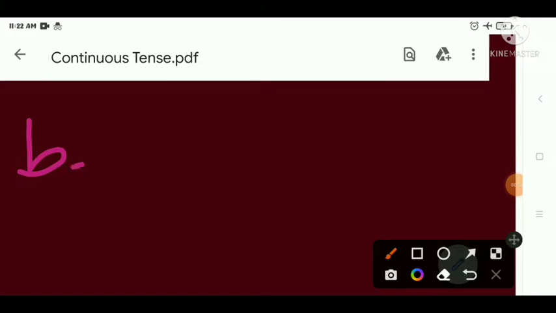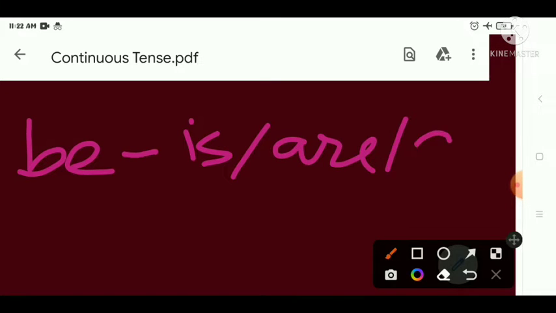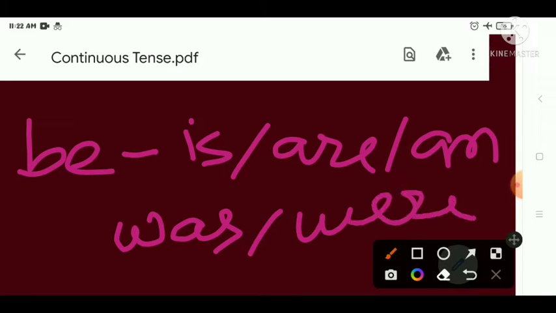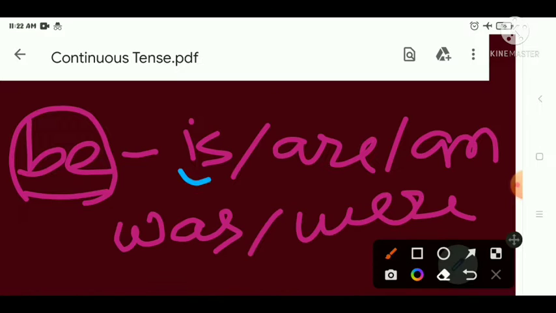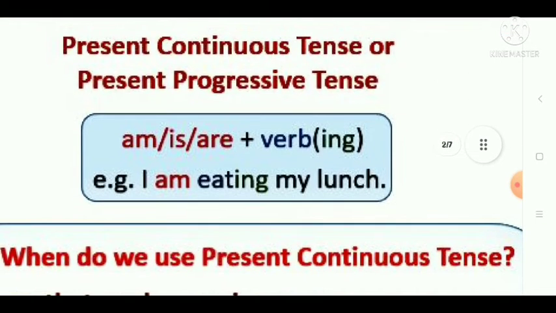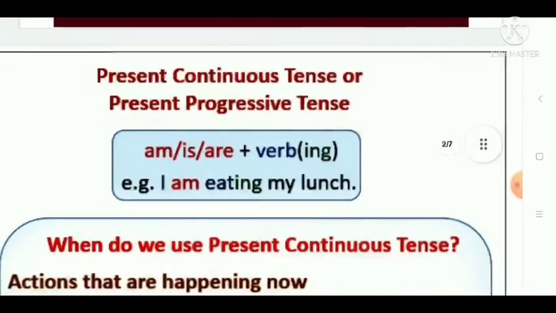In the forms of verb be, you have is, are, am, was, and were, right? So, the be form of the verb consists of these five verbs along with be. Whenever someone tells you about the be form, he is stating about these: is, are, am, was, and were. Now, my dear students, let me tell you its further classification, that is present continuous tense.